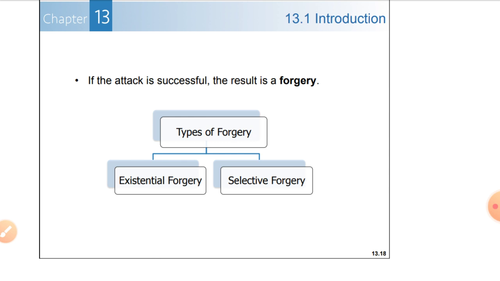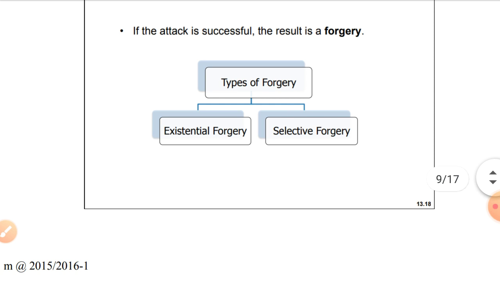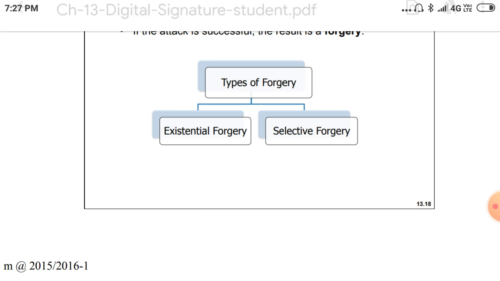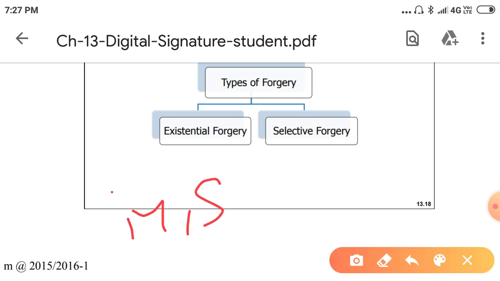In existential forgery, he may be able to create a valid message and signature pair, but not one that he really uses.